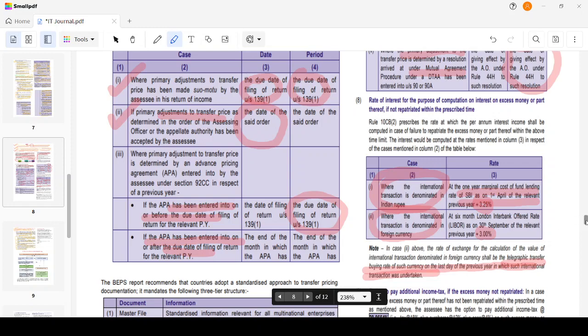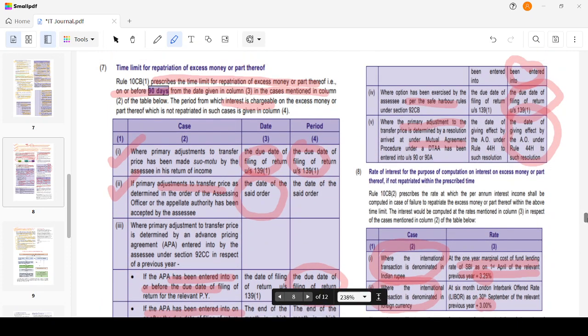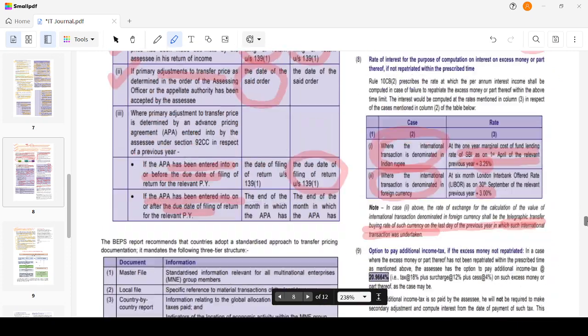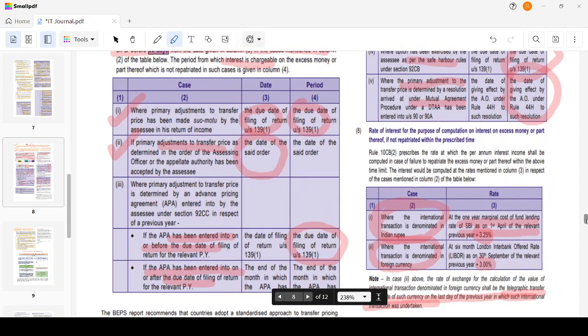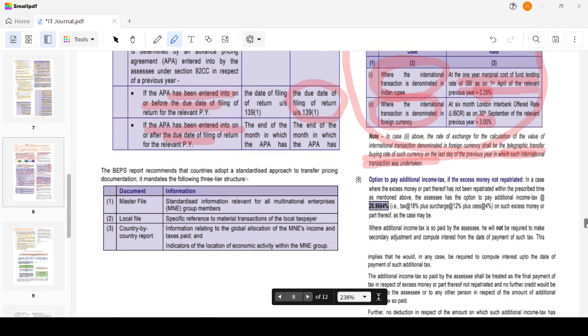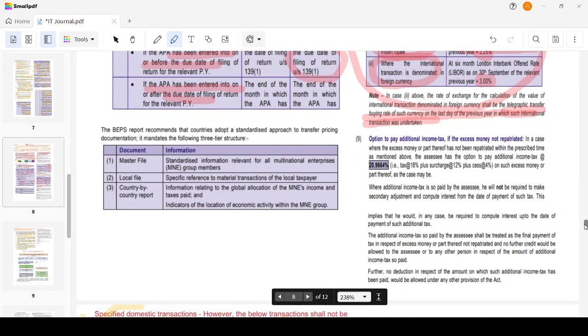Okay. Now I told that if I am not repatriating, I have two options, right? One is to show the interest income, and the rate of interest income we have discussed now. The other option was to pay the tax, right? Now we are going to discuss it. Option to pay additional income tax if the excess money is not repatriated.